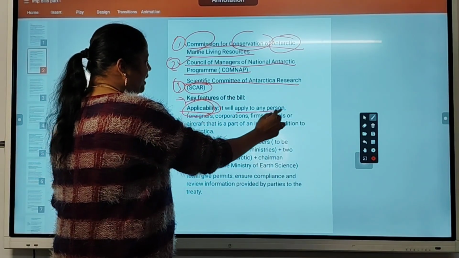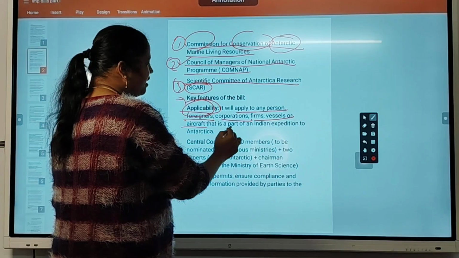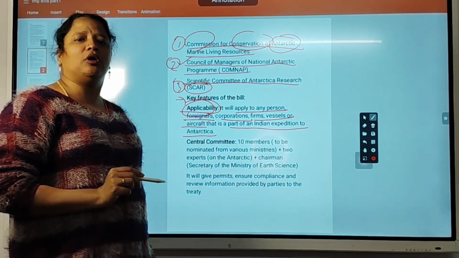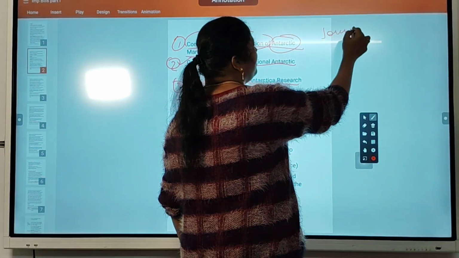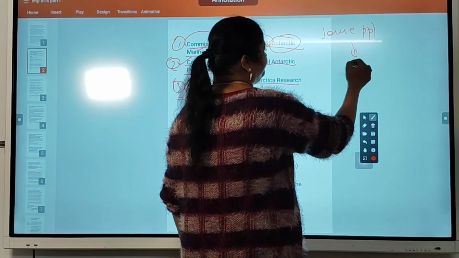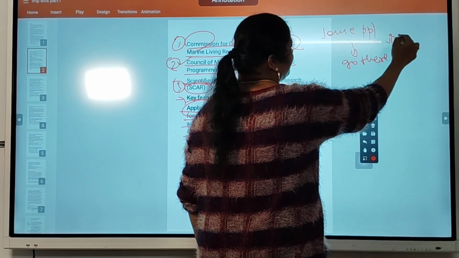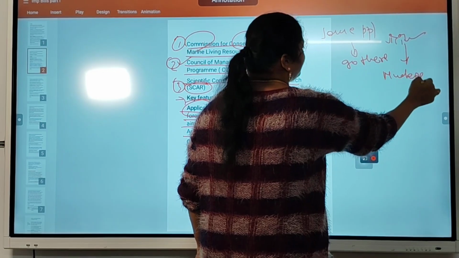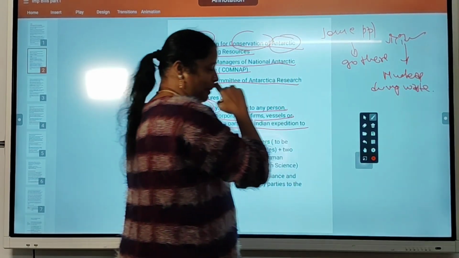Applicability: it will apply to any person, foreigner, corporation, firm, vessel or aircraft that is part of an Indian expedition to Antarctica. It applies to everyone. Some people want to explore Antarctica, so they will go there. A visit is fine. But they can't conduct nuclear operations or dump waste there. That is not allowed.